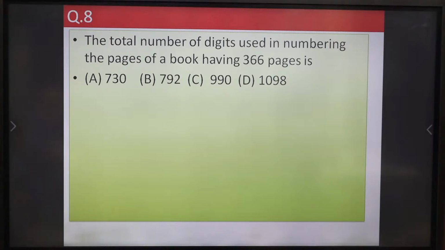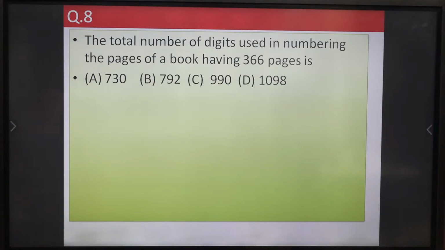Total number of digits used in numbering the pages of a book having 366 pages. कुल कितनी डिजिट हम यूज करेंगे अगर 366 पेजेस की एक बुक हम बनाते हैं? So Muthu Kumar is getting 990. Very good.